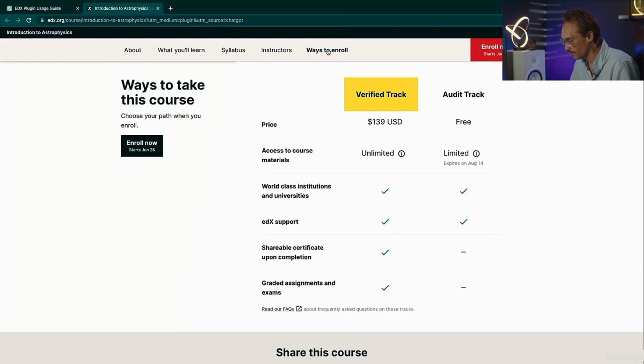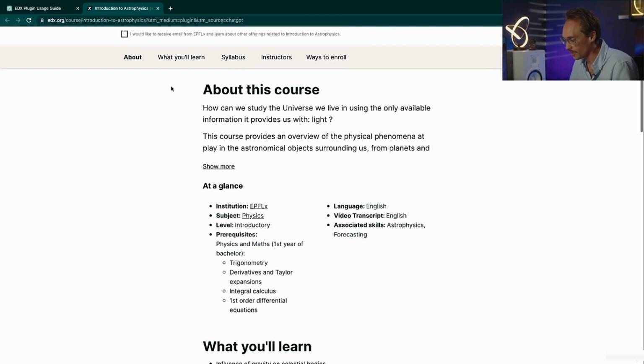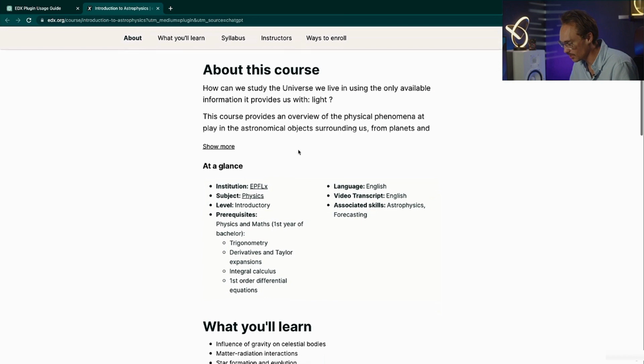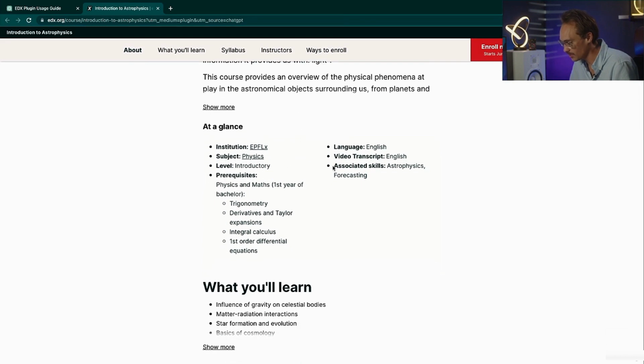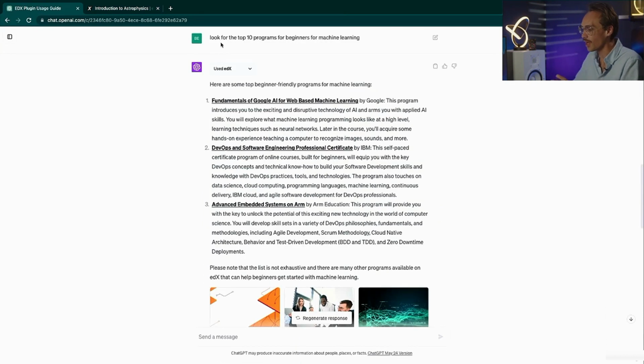You can see the different ways to enroll. Obviously, there are more benefits for the paid tier. You can click through and get the different information about the course, languages. You could also say, look for the top 10 programs for beginners for machine learning.